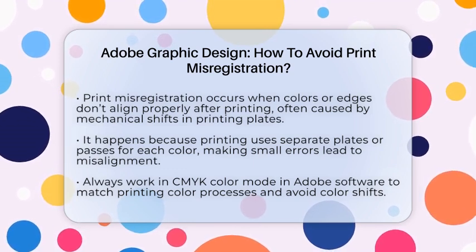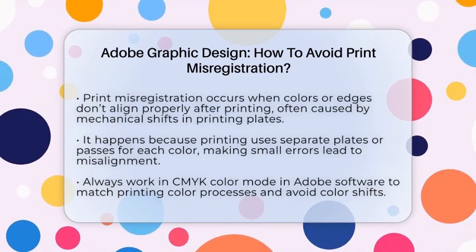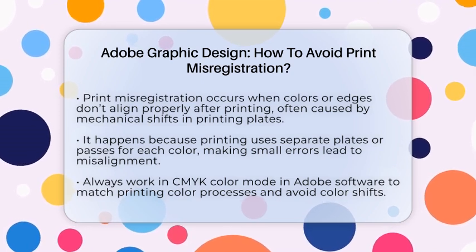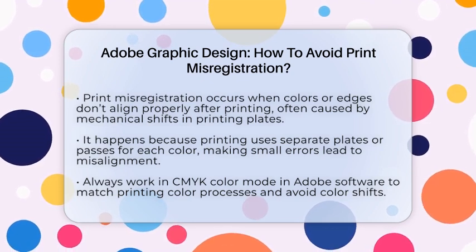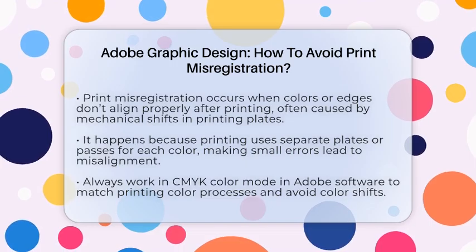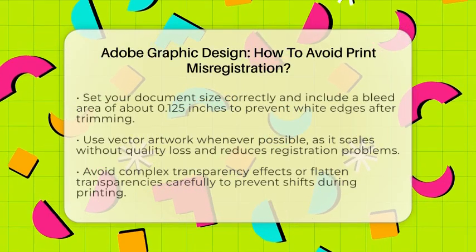Always work in CMYK color mode in Adobe programs. CMYK stands for cyan, magenta, yellow, and black, which are the colors used in most printing processes. Using RGB, which is for screens, can cause color shifts and misregistration.